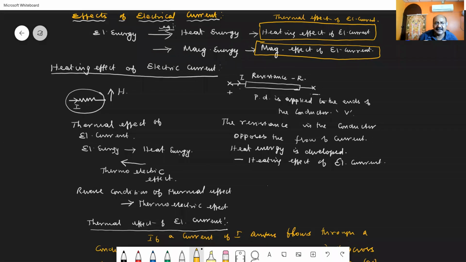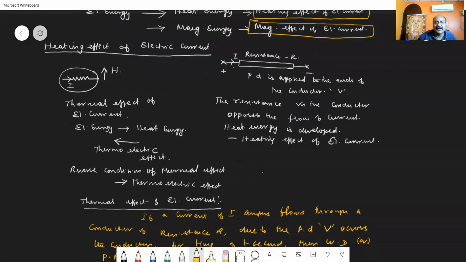So let us consider the heating effect of electrical current, or the thermal effect of electrical current. In order to study that, consider a conductor which has a resistance R. Now, the ends of the conductor are applied with a potential difference of V volts.